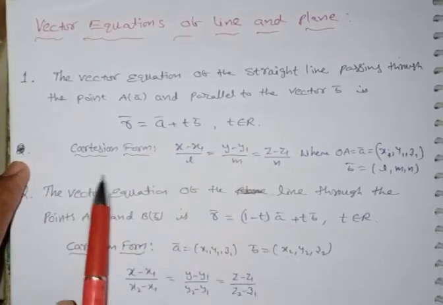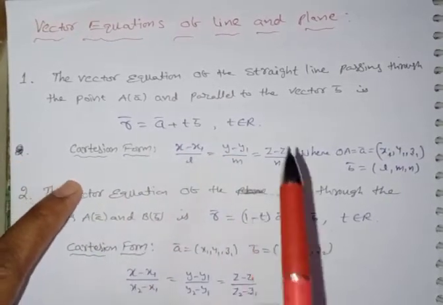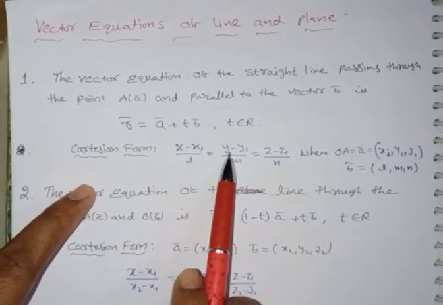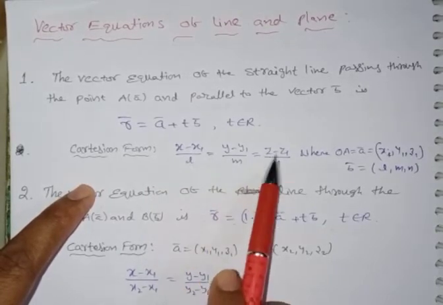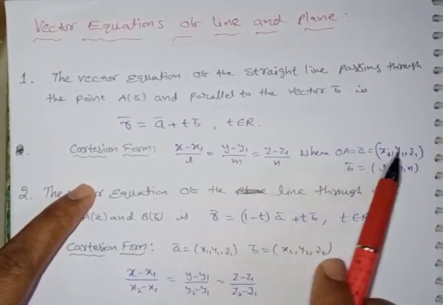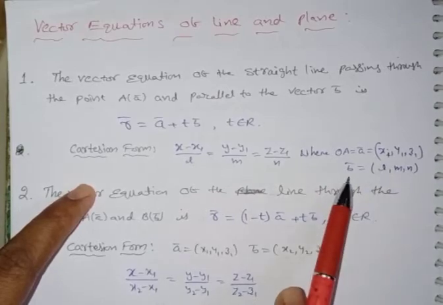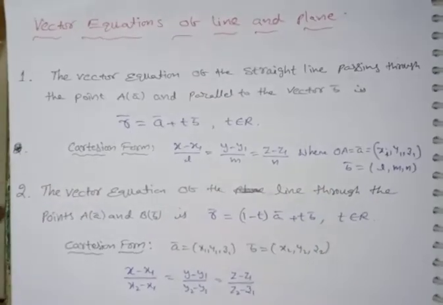And the Cartesian form is (x minus x1) by l is equal to (y minus y1) by m is equal to (z minus z1) by n, where a bar is equal to (x1, y1, z1) and b bar is equal to (l, m, n). Okay, the first one is completed.